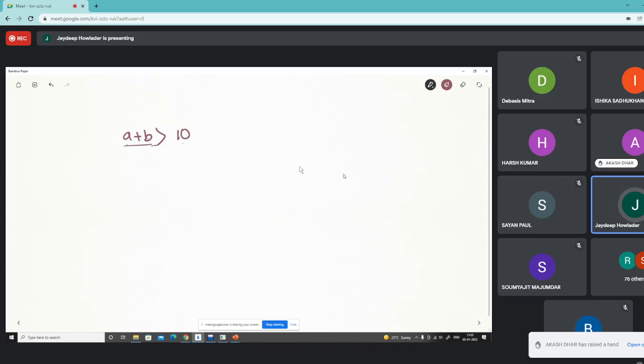Rather, we perform the addition first, and then we check the condition. Yeah. Understand? So this one is arithmetic, and this one is a condition. Sorry, this is not logic. This is condition. Okay. Get it?